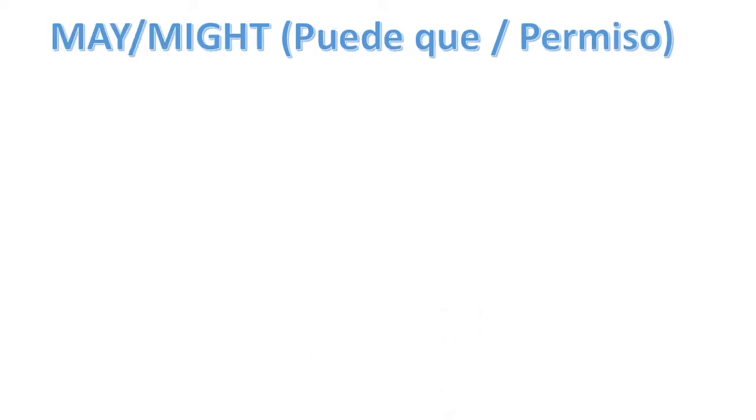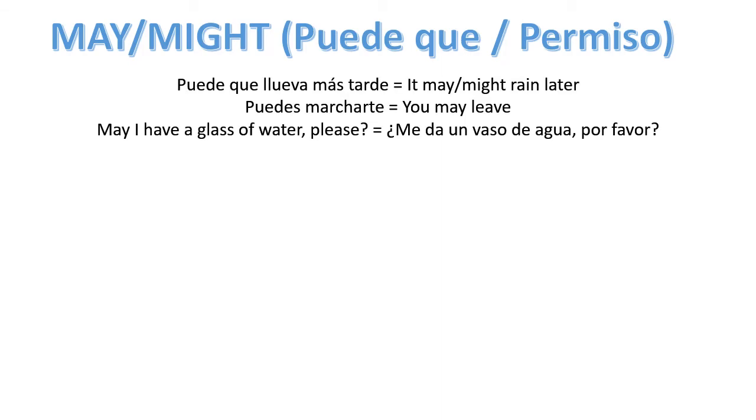May, might. We're going to use may or might to say a kind of action probability. Puede que, or I can use may to ask for permission. Like, for example, puede que llueva más tarde. It may rain later, or it might rain later.